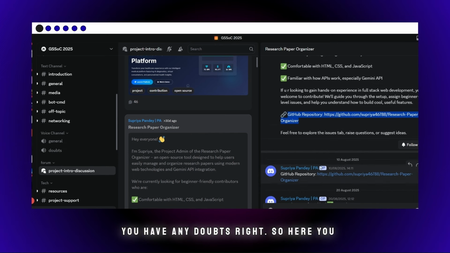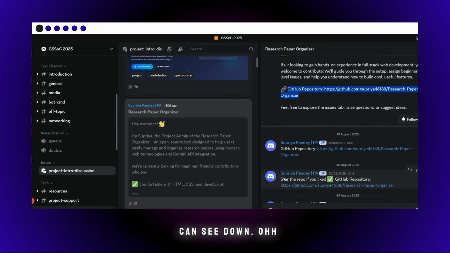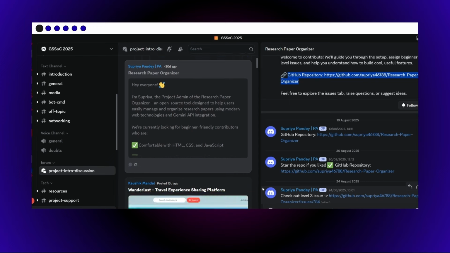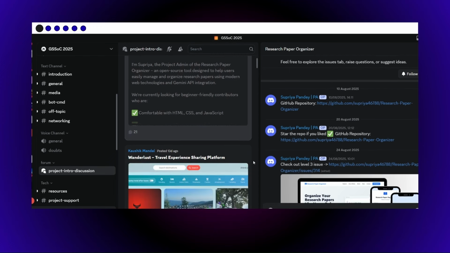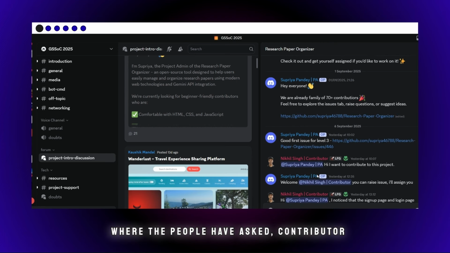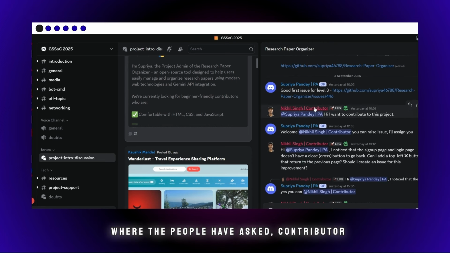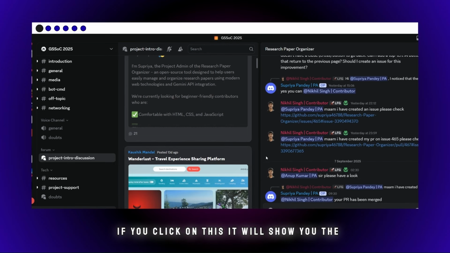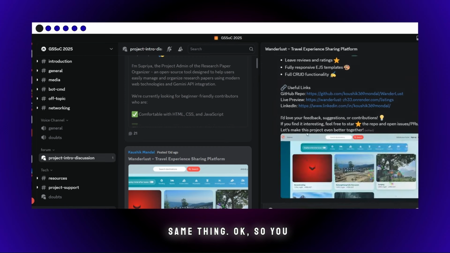If you have any doubts, right? So here you can see down, I hope you can see. If not, this is somewhat the doubts where people have asked. A contributor has asked the doubts, and the PA has answered. If you click on this, it will show you the same thing.